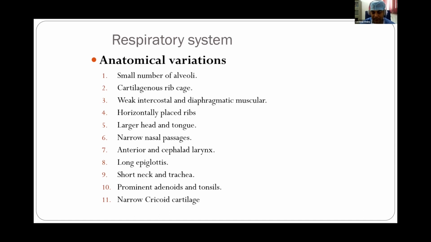The larynx in these pediatric patients is placed higher, at the level of C3 and C4, as compared to C5 and C6 in adult patients. So when we try to do laryngoscopy, it is more anterior and higher placed, and it is much more difficult to view in pediatric patients. They have a large epiglottis, which is omega shaped and floppy.